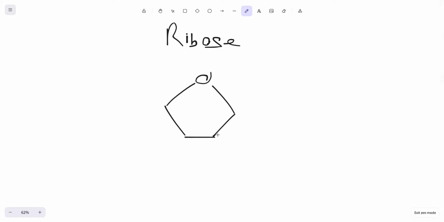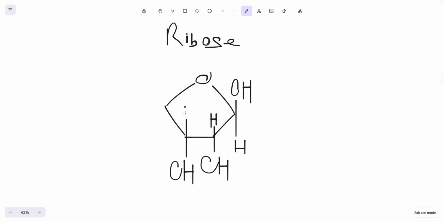It's going to have OH up here, hydrogen down here, and OH down here, hydrogen up here, and then another OH, hydrogen here, and then finally an H and CH2OH. So it's only a 5 ring, like a pentagon. It's like fructose.